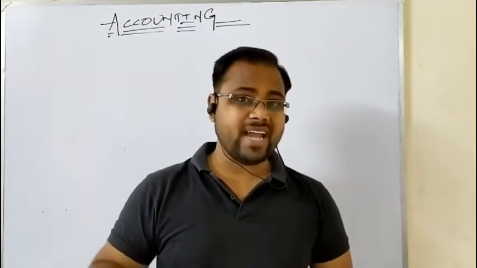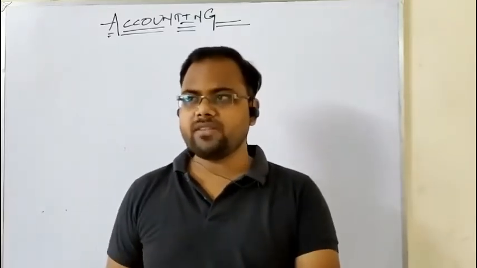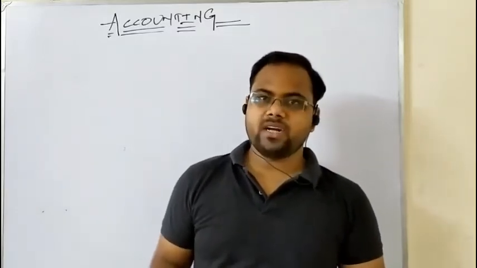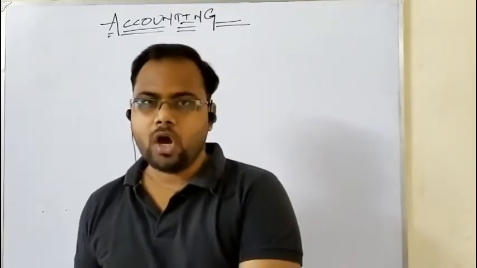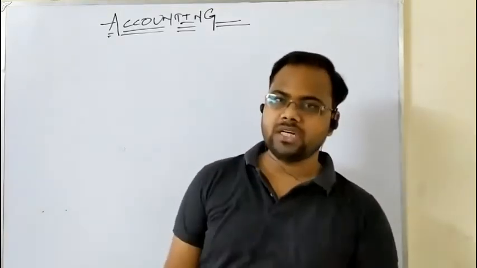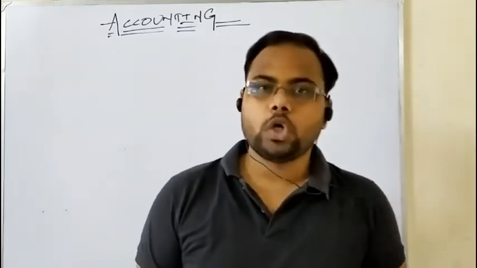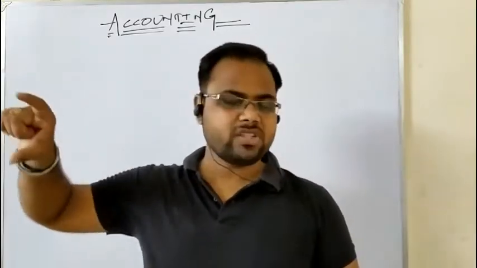What is the end of an accounting year? 31st March of a particular year. That means if you take the current year as the accounting year, the end of the accounting year will be 31st March 2021. Or if you take the previous assessment year, the end of the accounting year is 31st March 2020. So on the same date, you have to prepare the three financial statements.